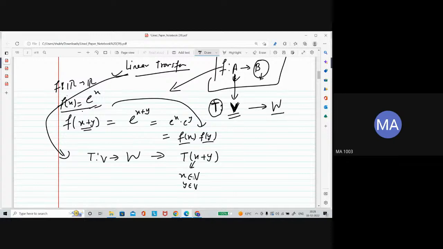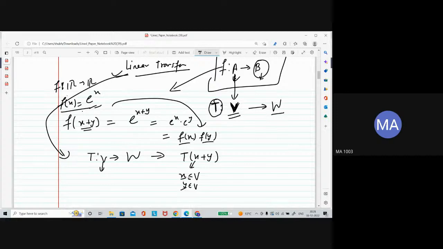Here is a real number; we already know what a vector in a vector space is. A vector in a vector space means an element. Whatever element this set contains, we will call it a vector. That's all.